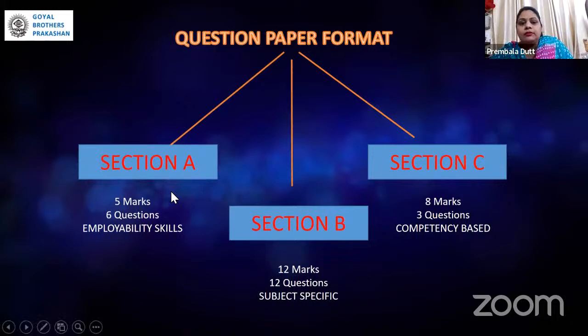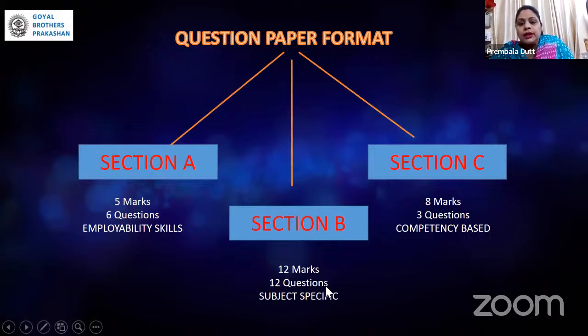The paper is actually divided into 3 sections, section A, B, and C. The total weightage of section A is 5 marks, section B is 12 marks, and section C is 8 marks. Section A will have a total of 6 questions, and the questions will come from employability skills, that is part A.